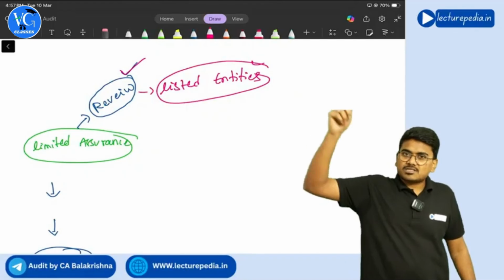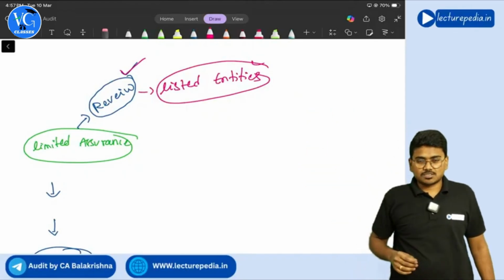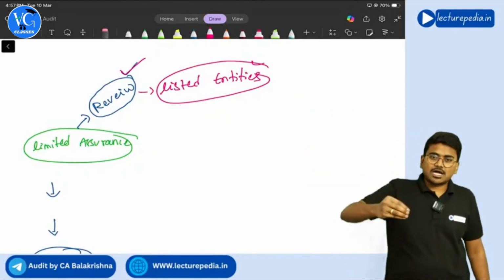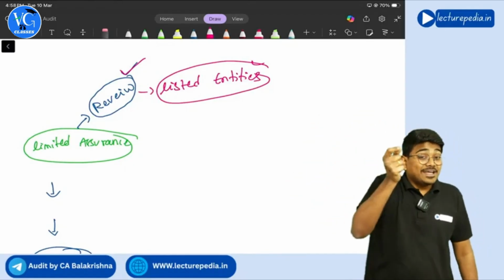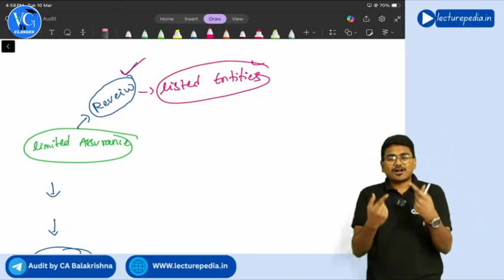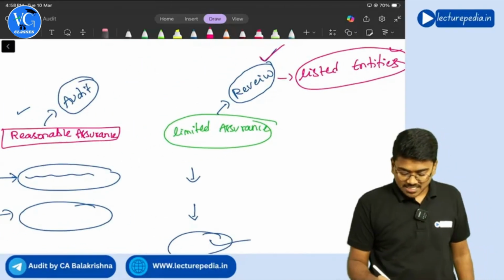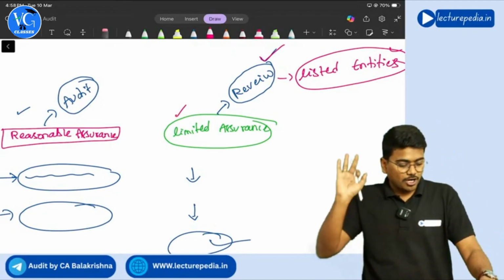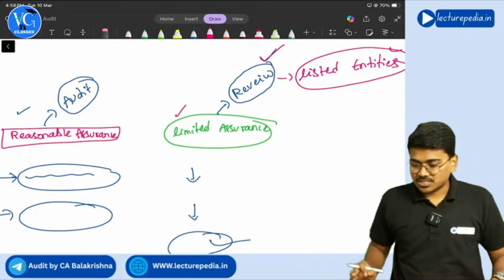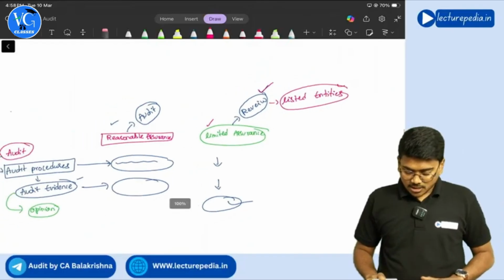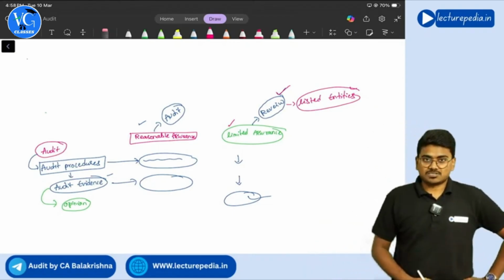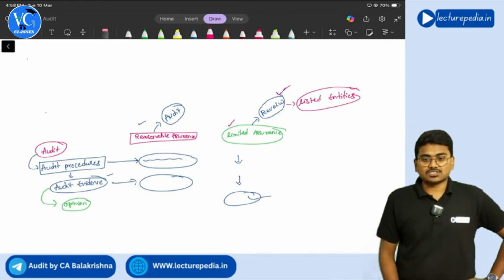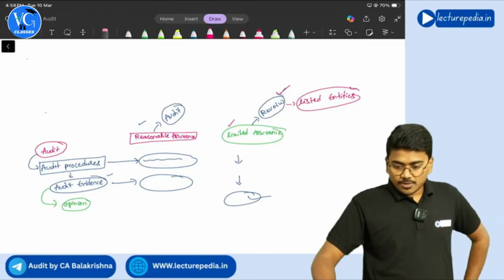This review report has to be submitted to the stock exchanges. The listed companies have to submit the limited review reports to the stock exchange. So in that limited review report that the auditor gives to the listed entity, he will provide limited assurance. He will not provide reasonable assurance. I guess now you have clarity with respect to what is meant by limited assurance and reasonable assurance. Let me know if you have any doubt.